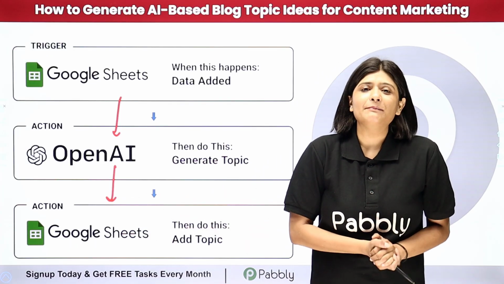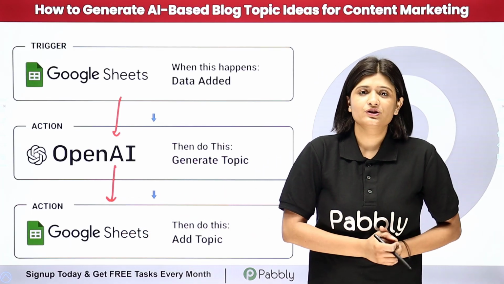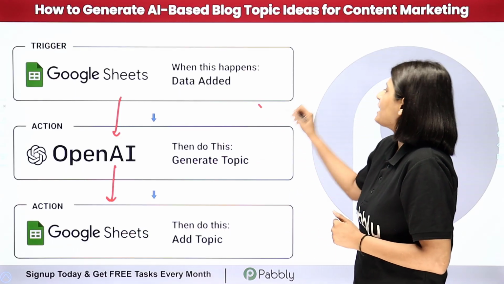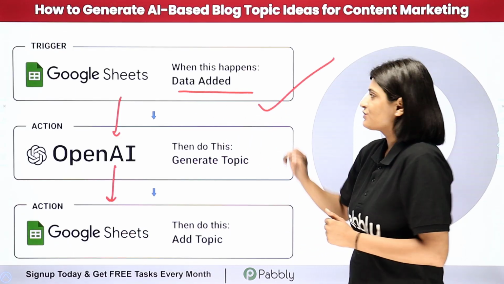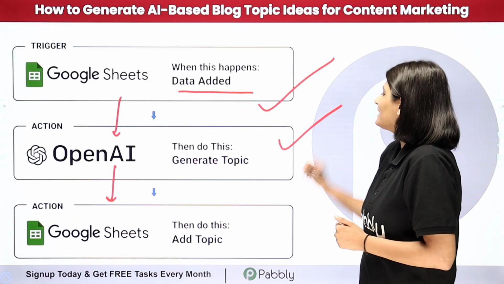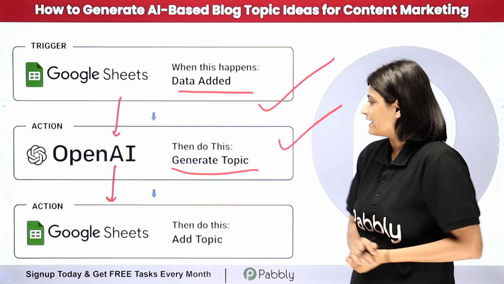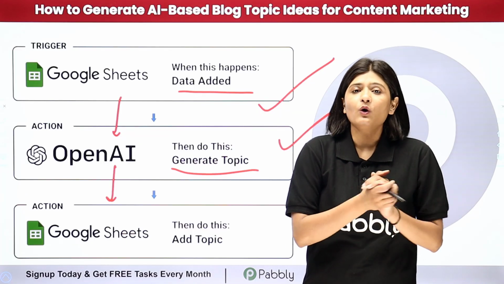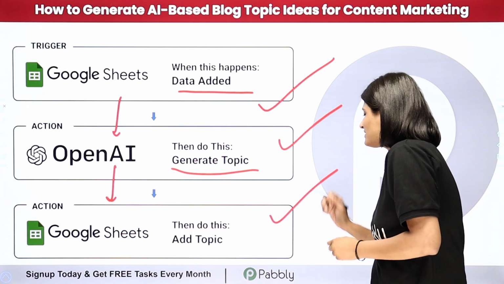Here with the help of Pabbly Connect, I am going to build this connection in such a way that whenever I am going to add a new data in my Google Sheet, I am going to add the industry or the niche, the topics will be automatically generated with the help of OpenAI, and then these topics will be automatically added to my Google Sheet spreadsheet.